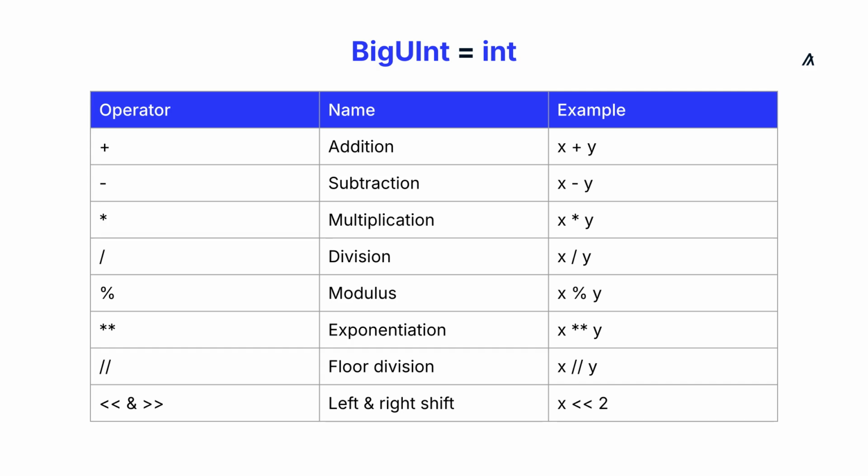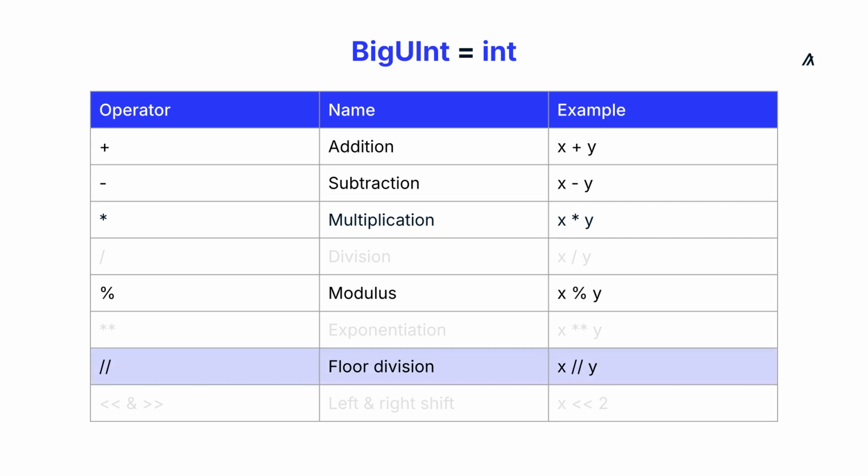It supports all the same operators as int, the default number type for native Python, except for the power operator, the left and right shift operators, and the single slash division. Just like the UInt64 type, you must use the double slash for truncating division when you want to divide numbers.